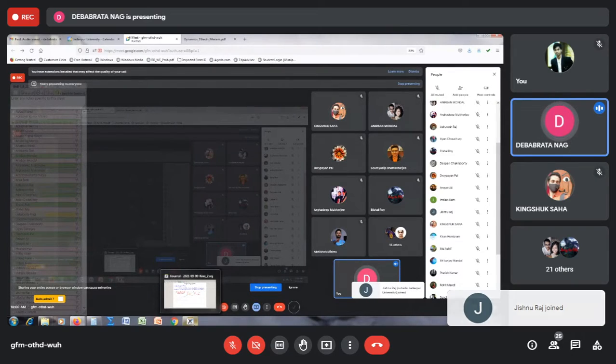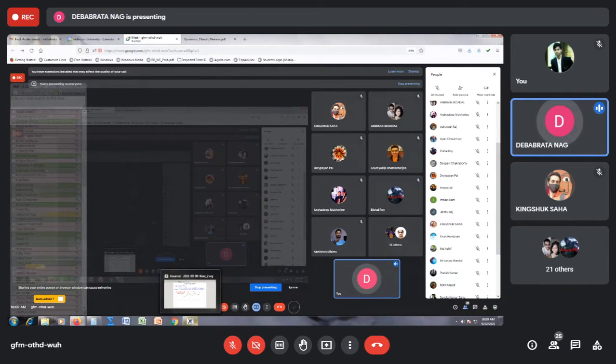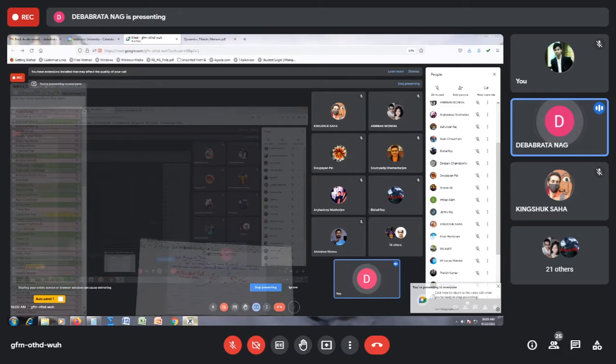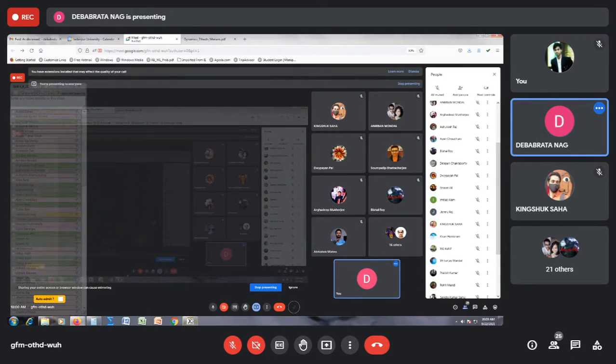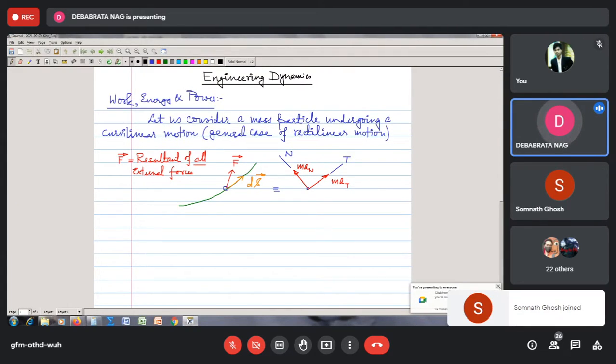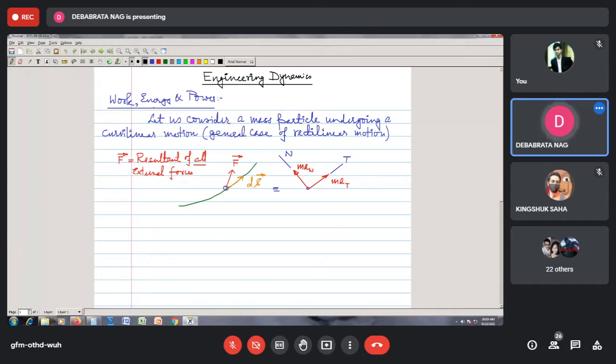So we will quickly brush up the required theory, and then we will move on to our basic problems. So we will touch here three concepts. One is called work, then another is termed as energy, and then finally we have to deal with power. So we start.